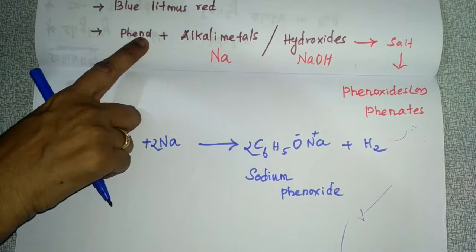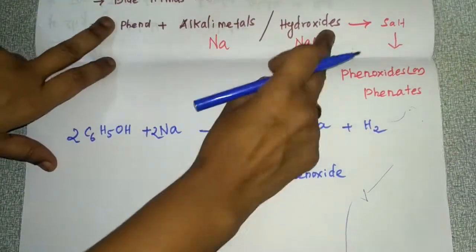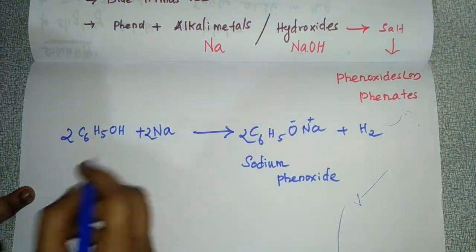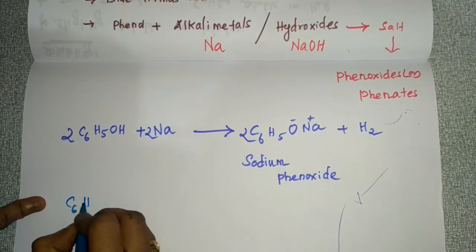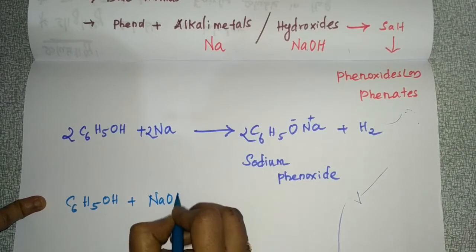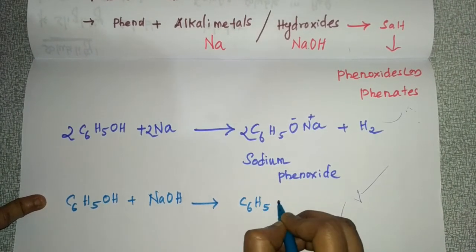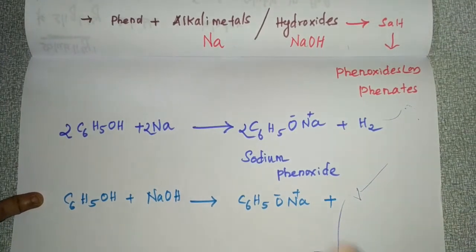Phenols with alkali metals. Next is phenol with its hydroxides, that is phenol and sodium hydroxide. I can take phenol, C6H5OH, with sodium hydroxide. Here also you will get sodium phenoxide, but the byproduct won't be hydrogen.